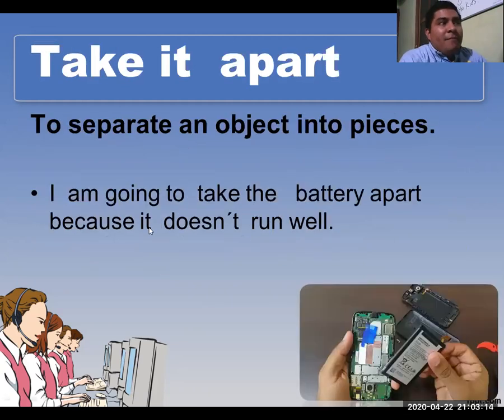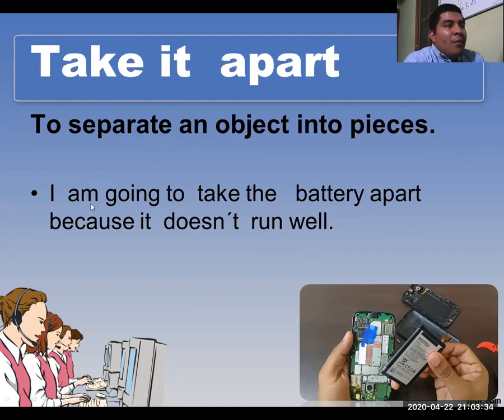The other phrasal verb is take it apart, take apart. Take apart means to separate an object into pieces, right? So here the key word is separate. Objects could be separated.